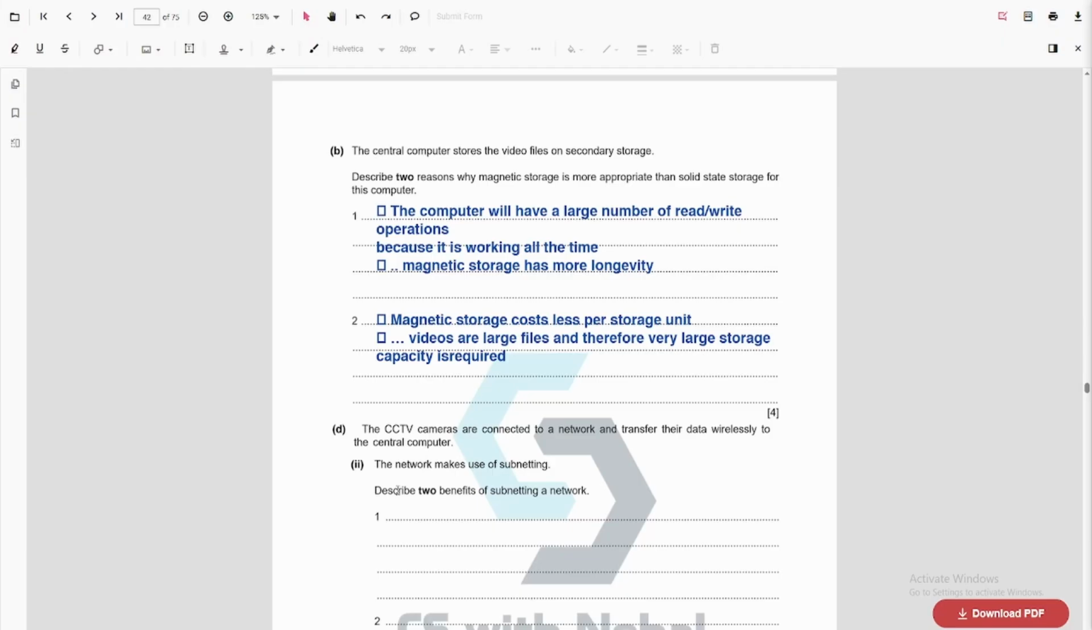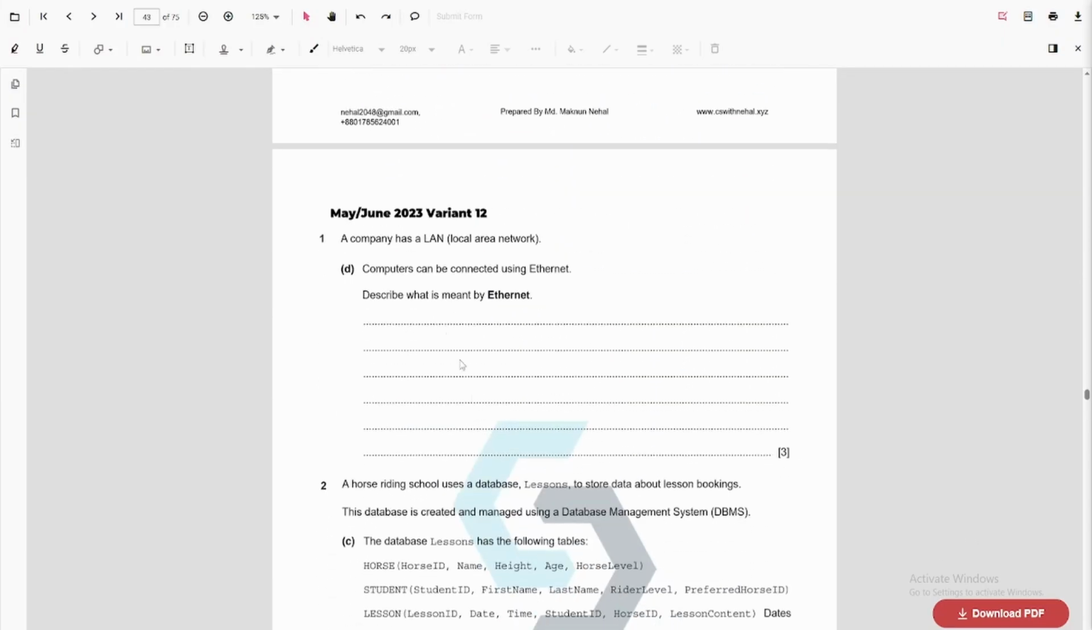All right, in the next question, describe two benefits of subnetting a network. We already did this. Now coming to the next question, describe what is meant by Ethernet. Here you are not asked about the Ethernet cable. You are only talking about Ethernet. So Ethernet is a protocol. It is not the wire. It's a protocol that uses wires. Then we also use something called CSMA, or carrier sense multiple access. And using Ethernet, the data is transmitted in frames. So each frame will have a source and destination IP or MAC address.